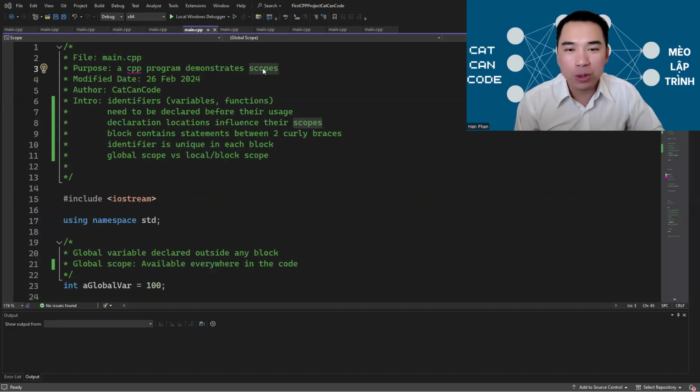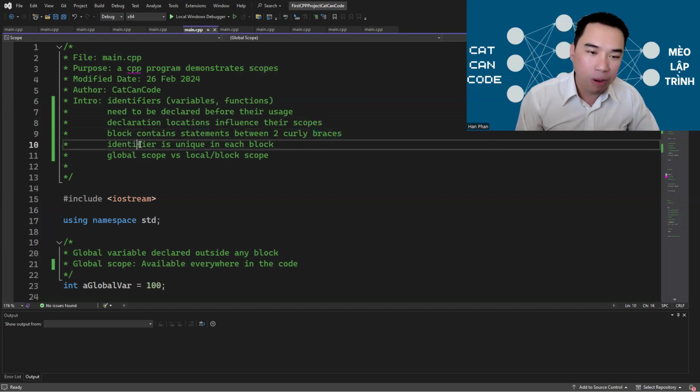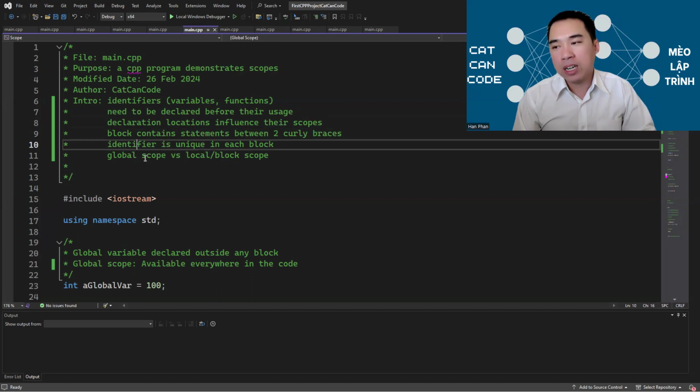In this video, I'm going to demonstrate scopes in C++. Identifiers like variables and functions need to be declared before their usage. Declaration location influences their scopes. A block contains statements between two curly braces. An identifier is unique in each block. Global scope versus local scope.